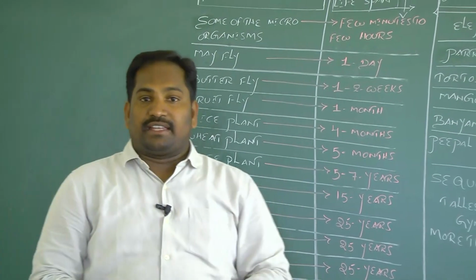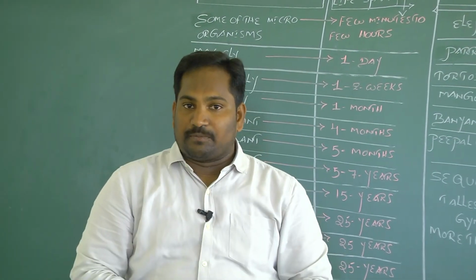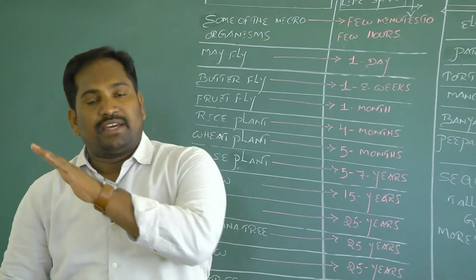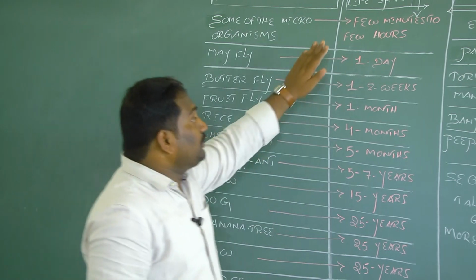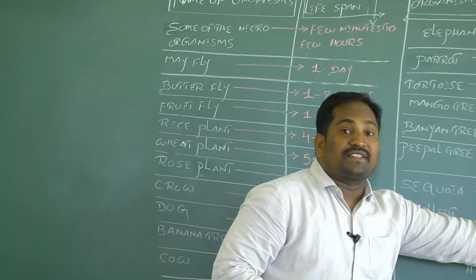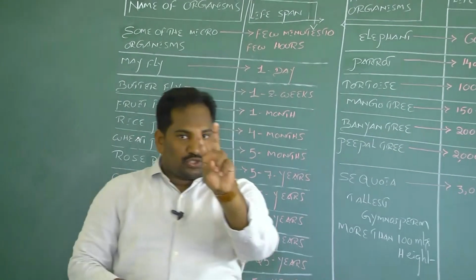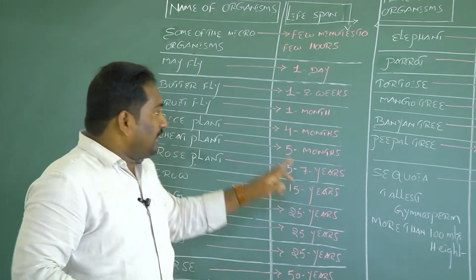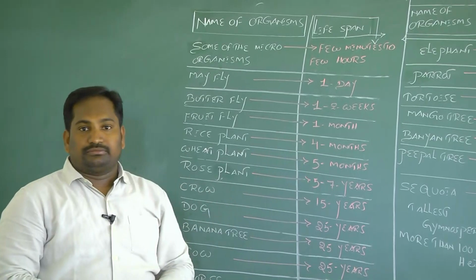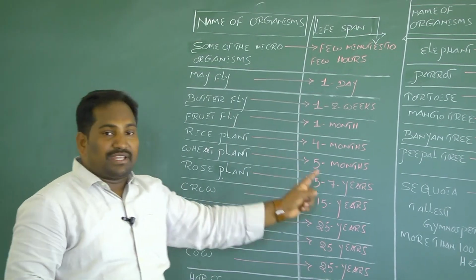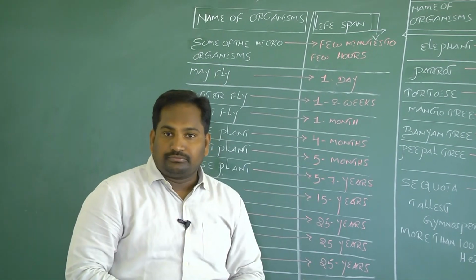What this table says is that the lifespan of an organism is not constant; it varies from one living organism to another living organism, from a few minutes to thousands of years. Here the lifespan may be short or may be long, but finally one fine day it is going to die.